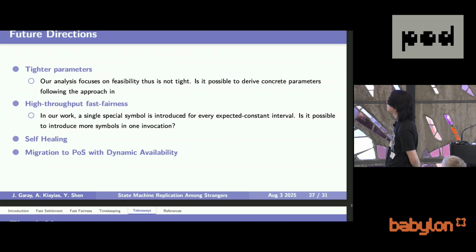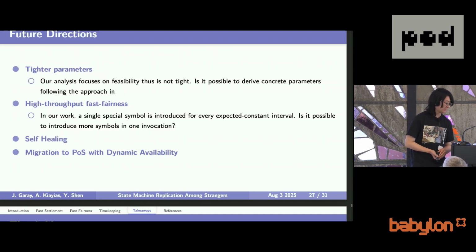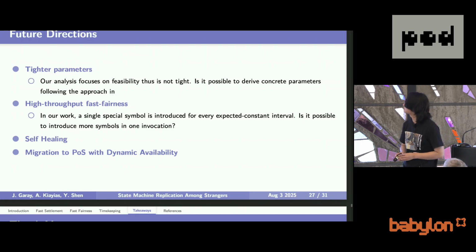And another one is for the faster fairness. For faster fairness, we use a very naive way of selecting coin-based transactions. So one transaction is selected for each consensus invocation. But obviously, you can do it in a much better way, I believe.